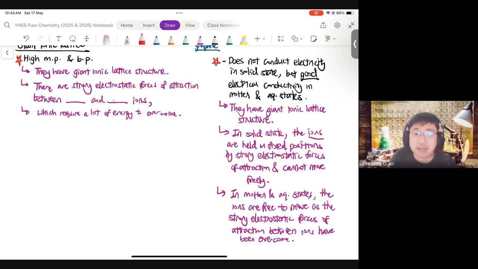I hope you have copied them side by side. How do I tell that this is an ionic lattice structure if I was given the melting point and electrical conductivity? Will you recognize that a high melting point, plus it doesn't conduct in the solid state but conducts very well in the aqueous or molten state, means it's an ionic lattice?